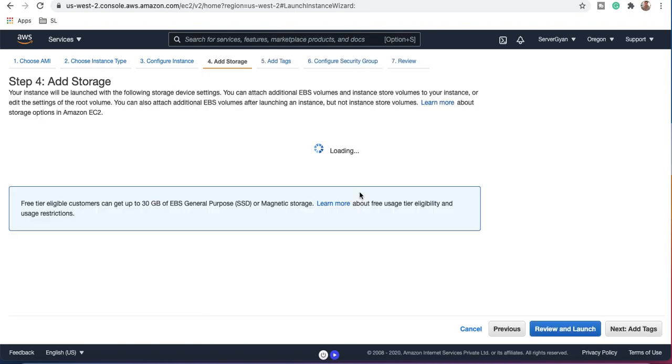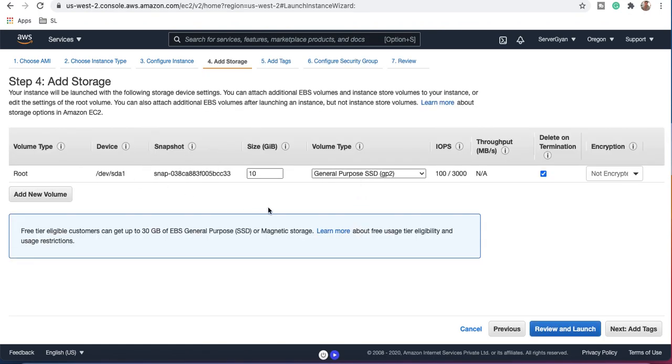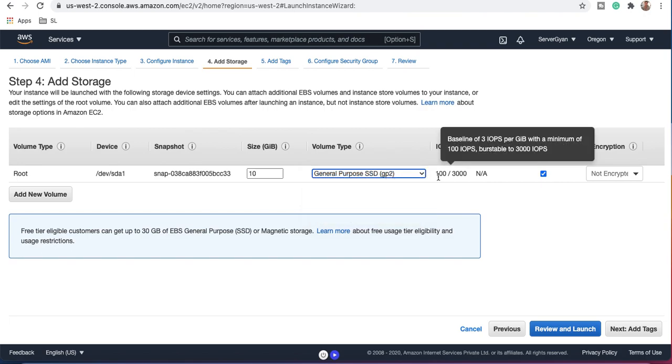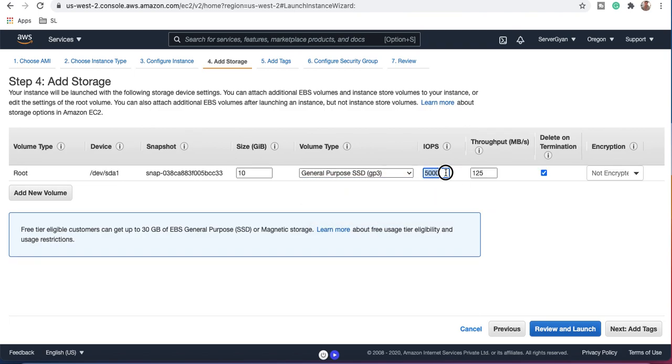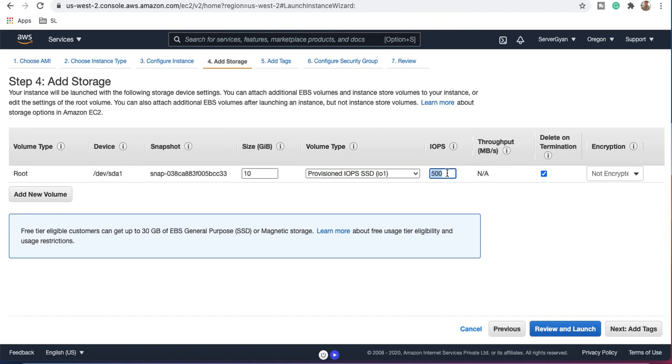Now if we talk about the latest feature of EC2 in terms of volume. So guys, earlier we used to have only three types of volumes here. We used to have only GP2, IO1 and standard, but right now we have two more, GP3 we have. If we select here, these are going to be 100 IOPS with general purpose. If we select here, then we are going to get at least 5000 IOPS and 125 MB throughput. If we talk about IO1, then we are going to get 500 IOPS with 10 GB of disk space and no throughput.